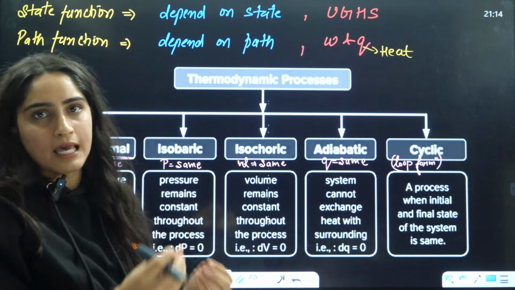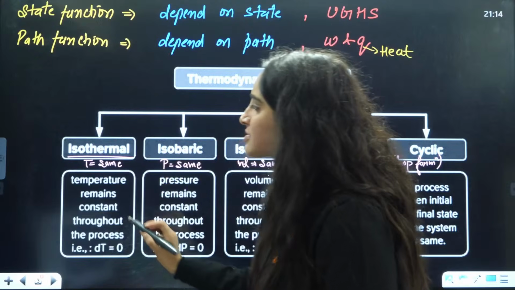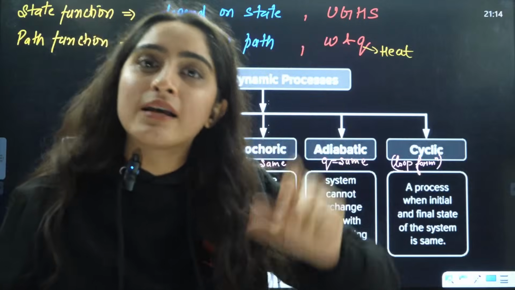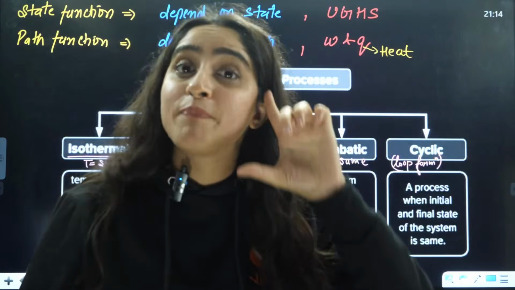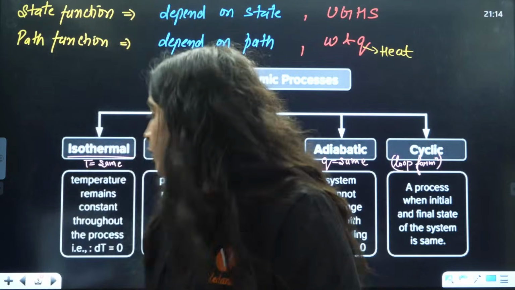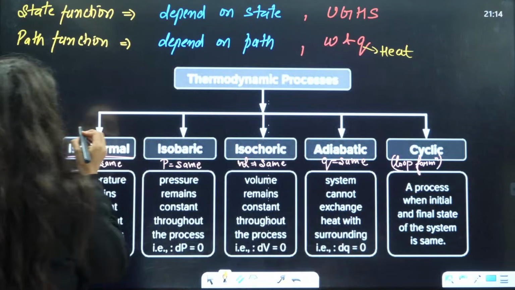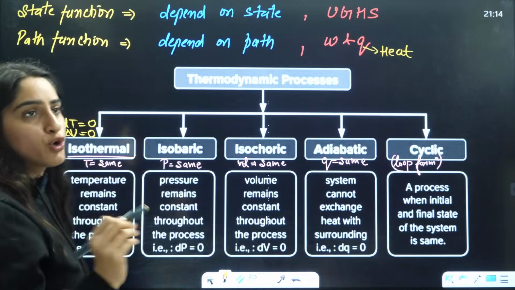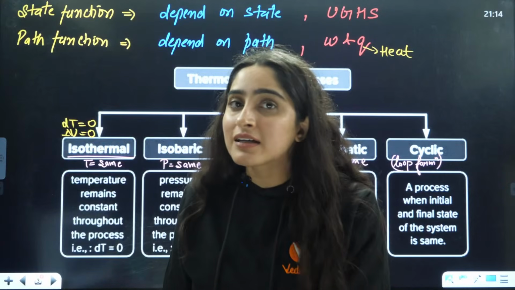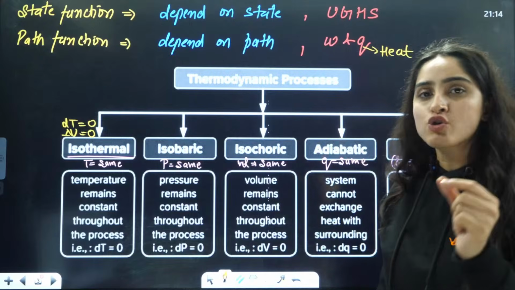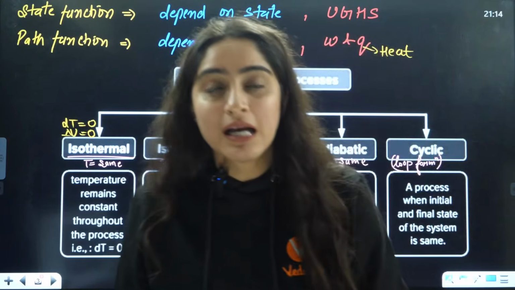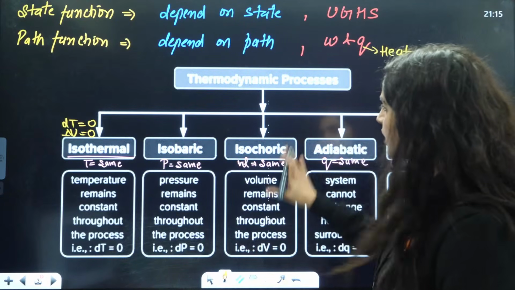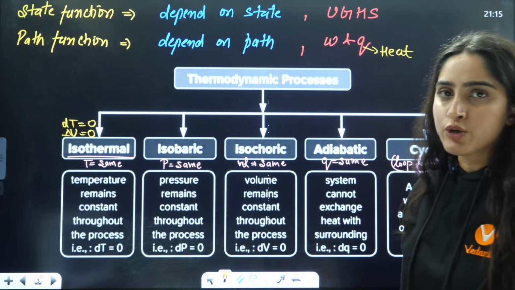Isothermal: iso means same, thermal means temperature. So in this case, temperature is the same. Remember one thing, internal energy is a function of temperature. If temperature is constant, internal energy is going to be constant. So for an isothermal process, we can write dT equals 0 and delta U is also equals 0, because internal energy is a function of temperature. Second is isobaric. Bar is a unit of pressure, that is why we say isobaric. That means pressure is going to be constant here. Isochoric means volume is going to be constant here.